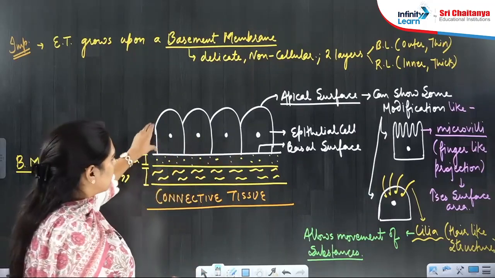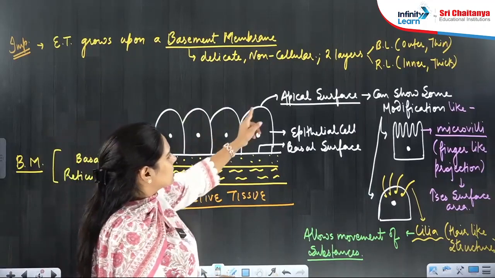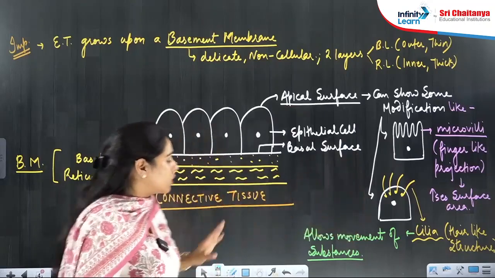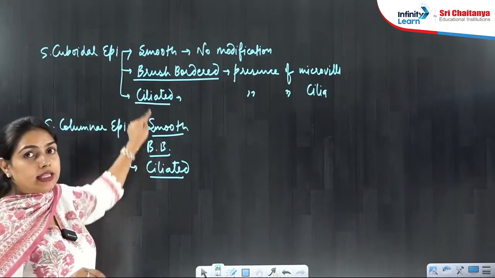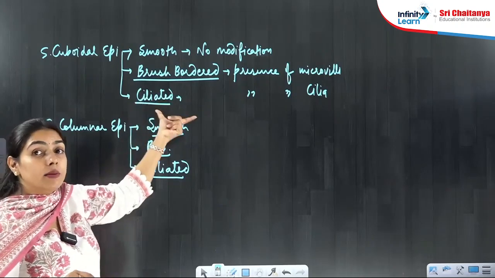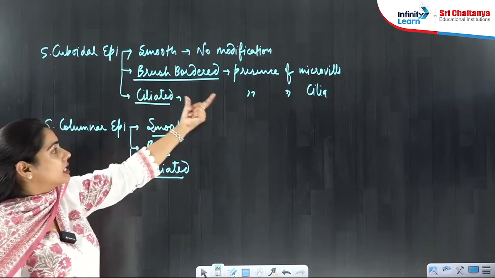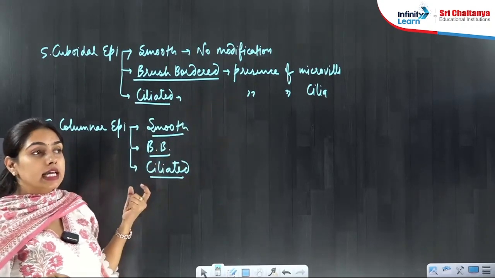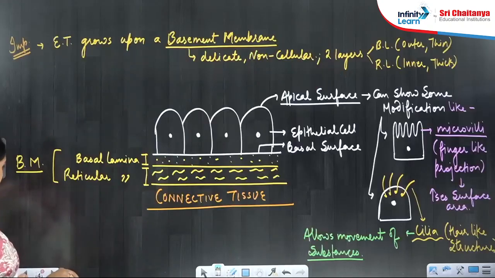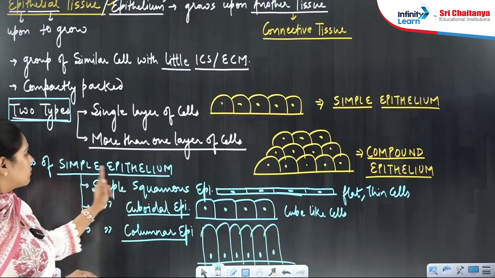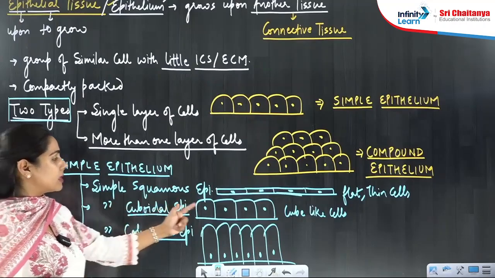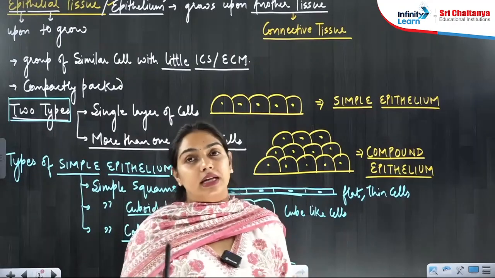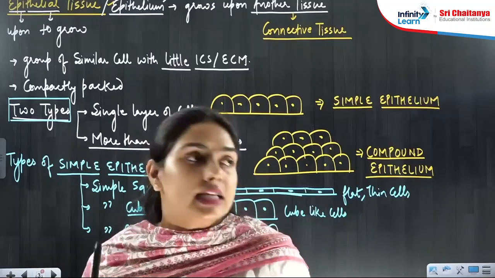Then you have understood that these cells can show some modification like microvilli and cilia, and that's how we will name them. That's how the epithelium will be named, on the basis of presence of microvilli or cilia. So now you understood the 3 main types of simple epithelium and the further types of cuboidal and columnar epithelium on the basis of presence of microvilli and cilia.